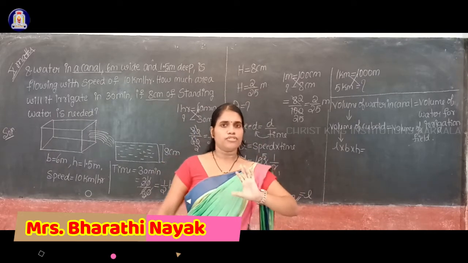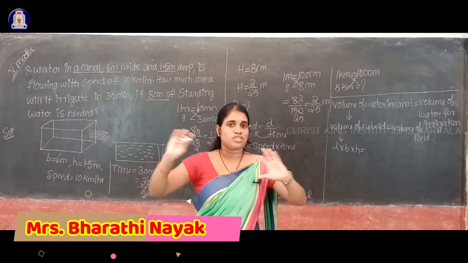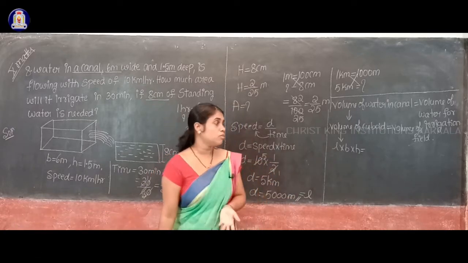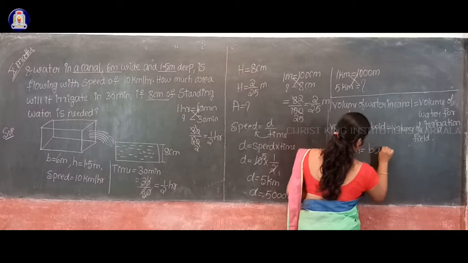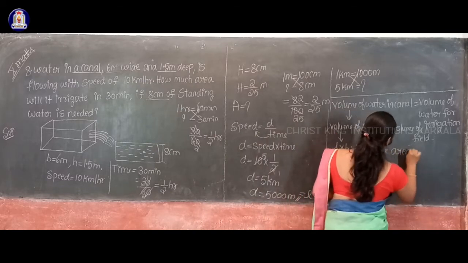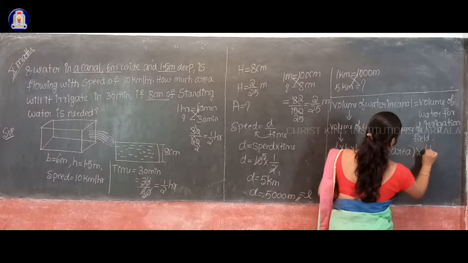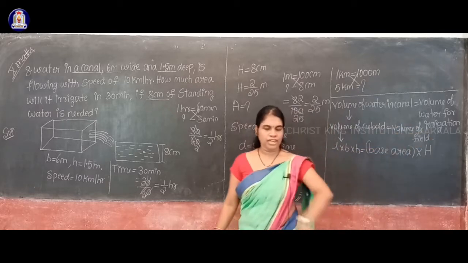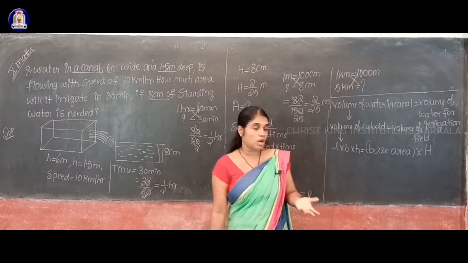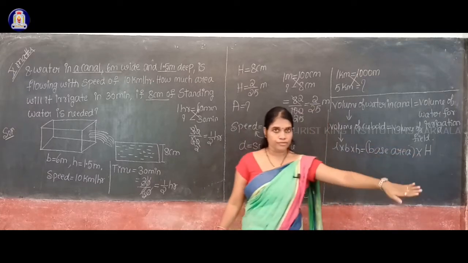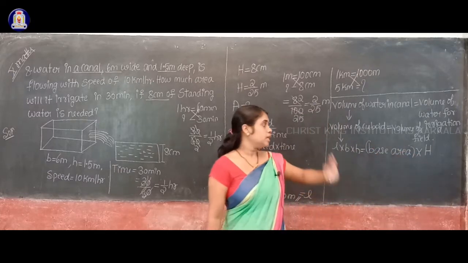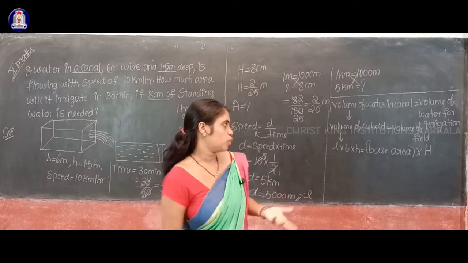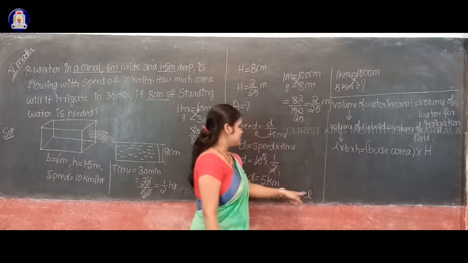See here, for the volume of any field, if the shape of that field is not specified, then what formula do we have to use? Base area into height. This is the formula. If the shape of the field is not specified, we use the area of the base of that field into height, which will give the volume of that field. Understood now?